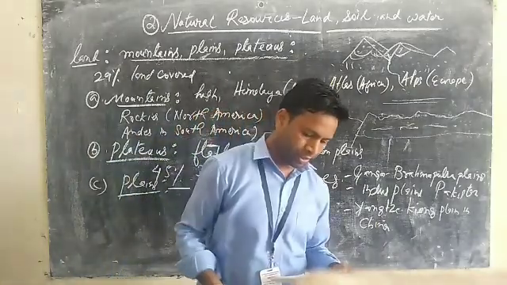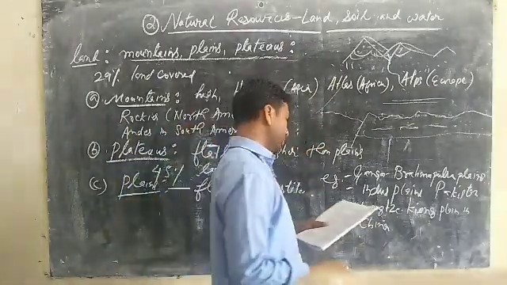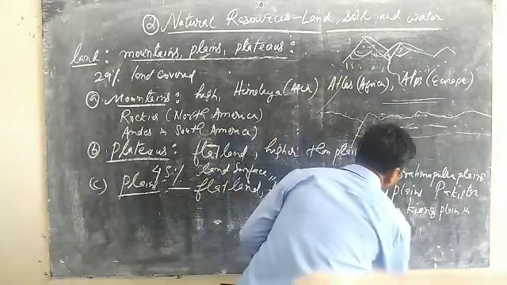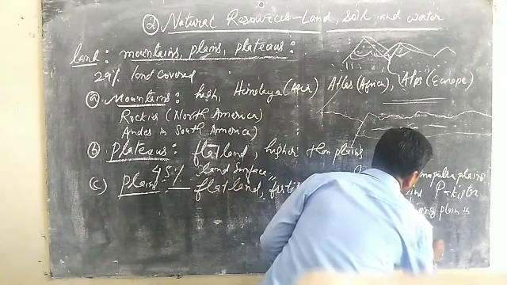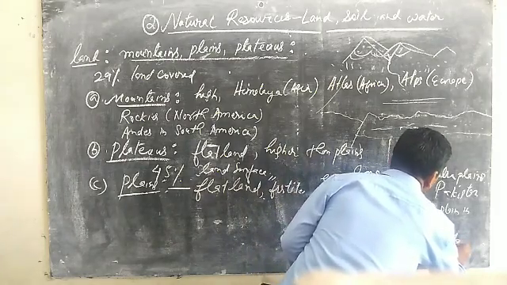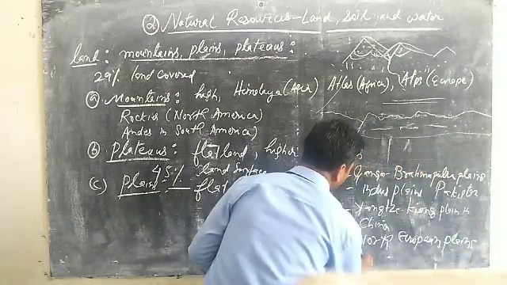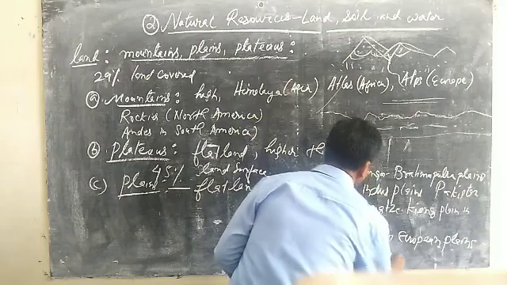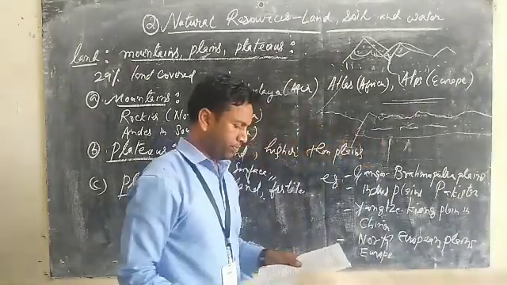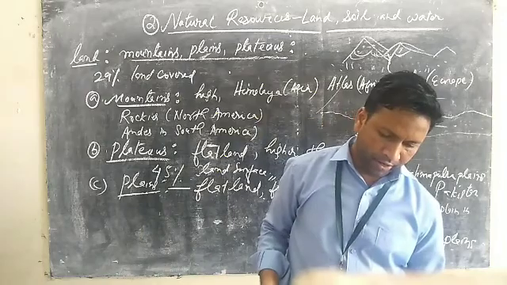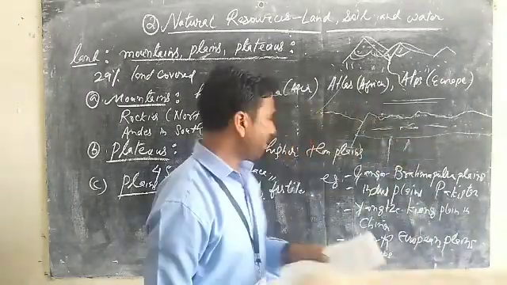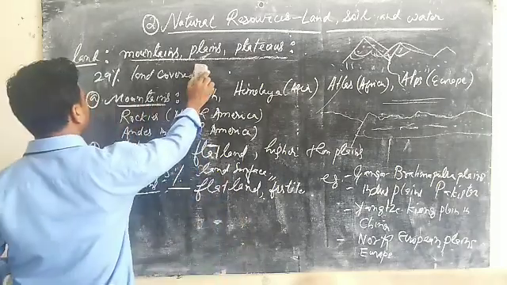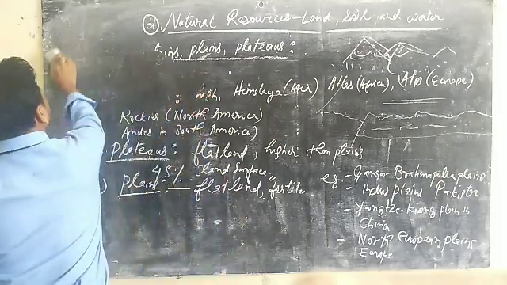Then we have got the North European plains, that is in Europe. Then again we have got the prairies in North America. So that is how we can find the different plains.